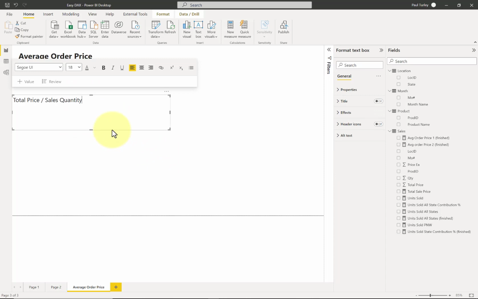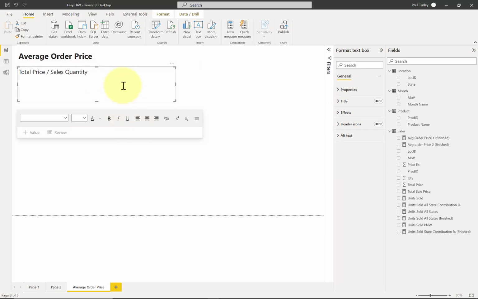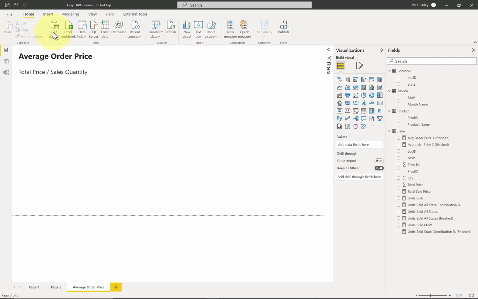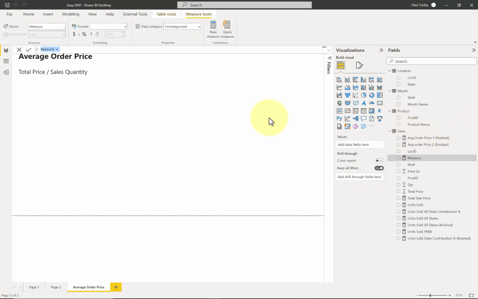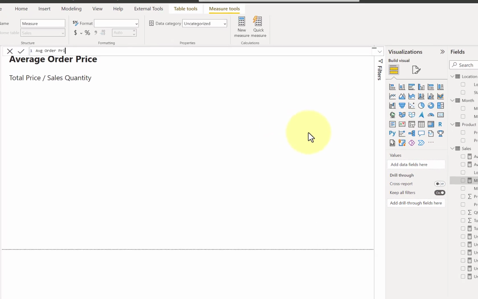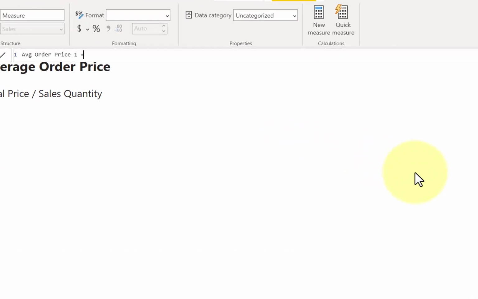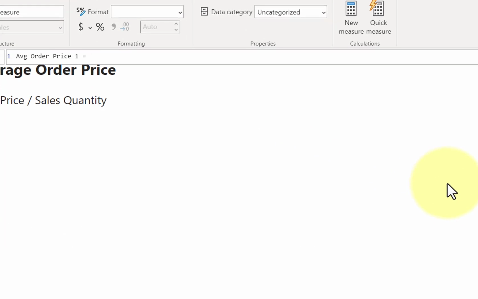All right? So let's create a measure that does exactly that. We're going to create a new measure called average order price. Now I'm going to put a 1 after it because we're going to calculate this measure in a couple of different ways.